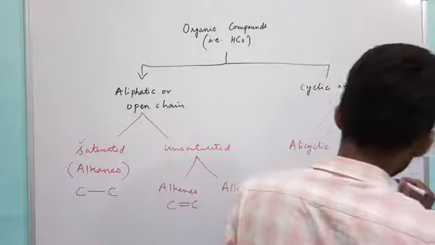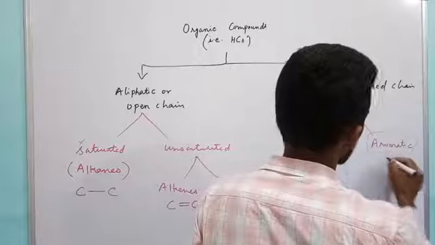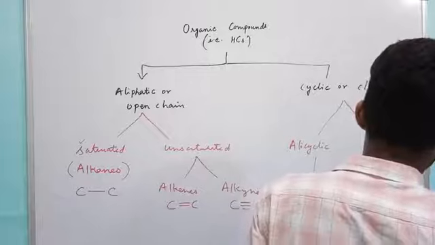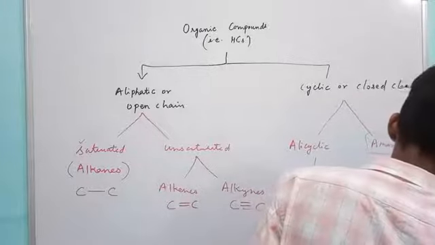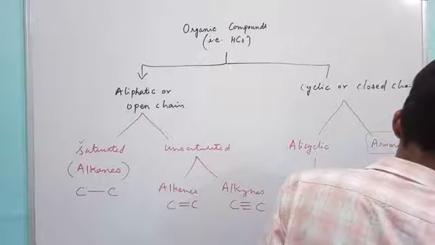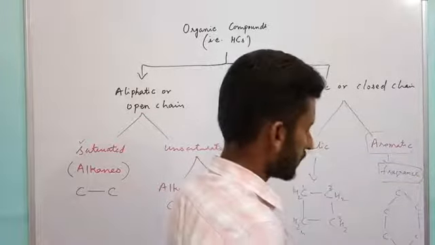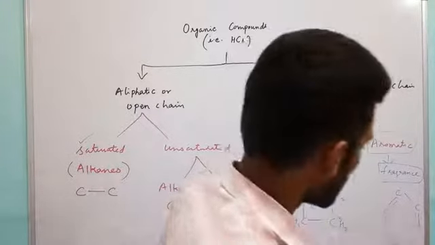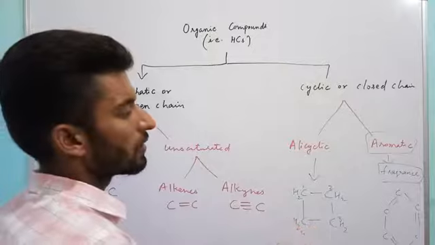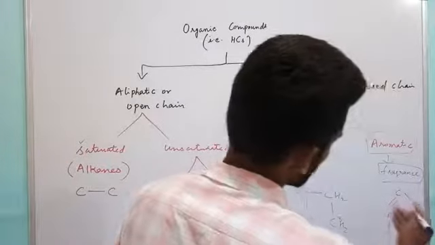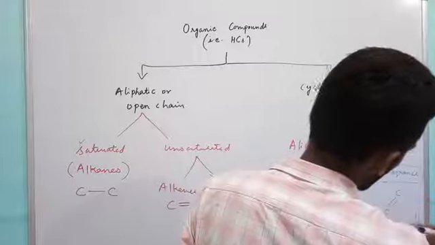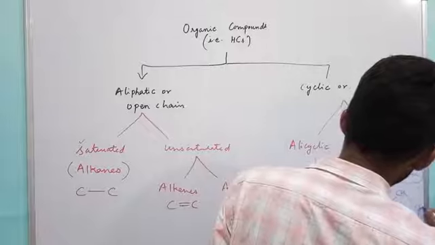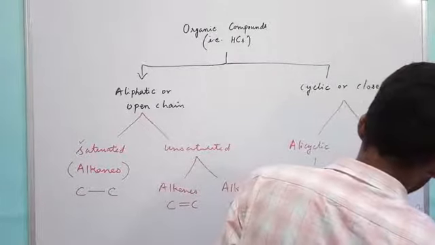And aromatic compounds have a special fragrance, hence their name, and they contain carbon atoms joined to one another by means of single and double bonds, that is, their single and double bonds are adjacent to one another, like here single, double, then again single, then double, then single, then again double. But these are also in the same category, that is the aromatic ones.